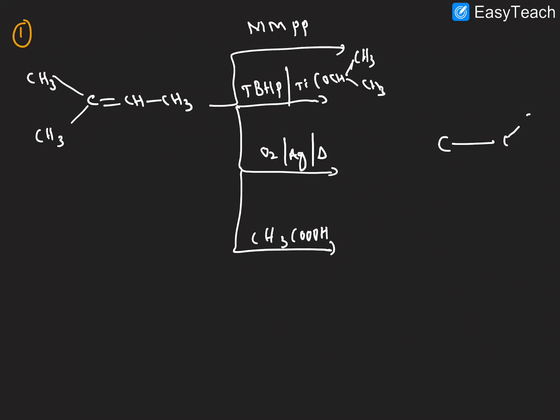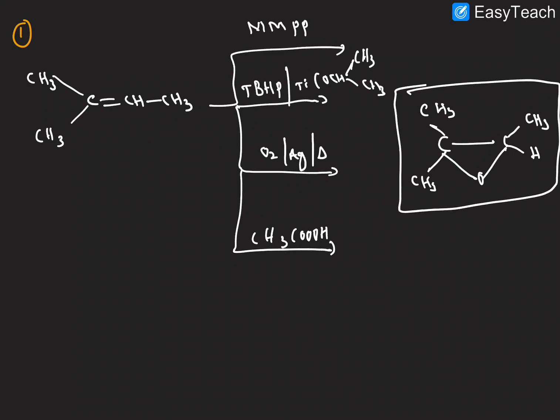This is a peracid, not acetic acid, right? Commonly we'll get CH3 and CH3, and here CH3, the formation of epoxide. So this is the epoxide formation from alkene. I hope it is very clear, right?